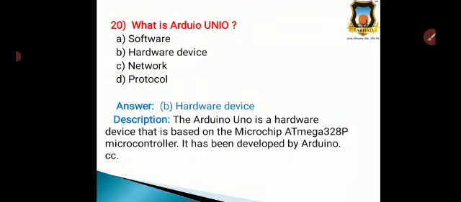So Arduino is not software, not a network, not a protocol, but a hardware device based on the microchip. That's why the correct answer is option B, hardware device.